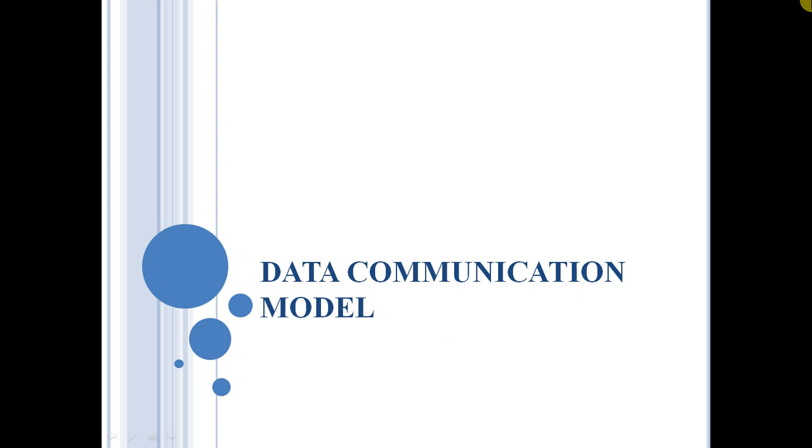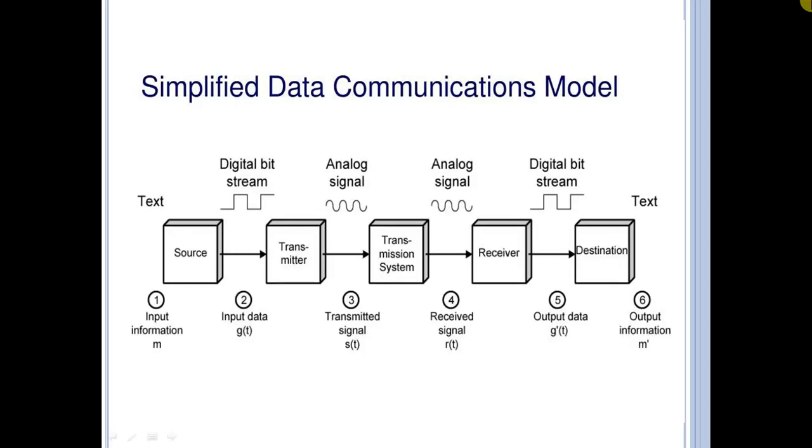In this video, we are going to learn about data communication model. Data communication is basically exchange of data between two devices through some form of transmission medium such as coaxial cable. The transfer of data takes place over a computer network. So we require some communication model to transfer that data. This is the simplified data communication model.